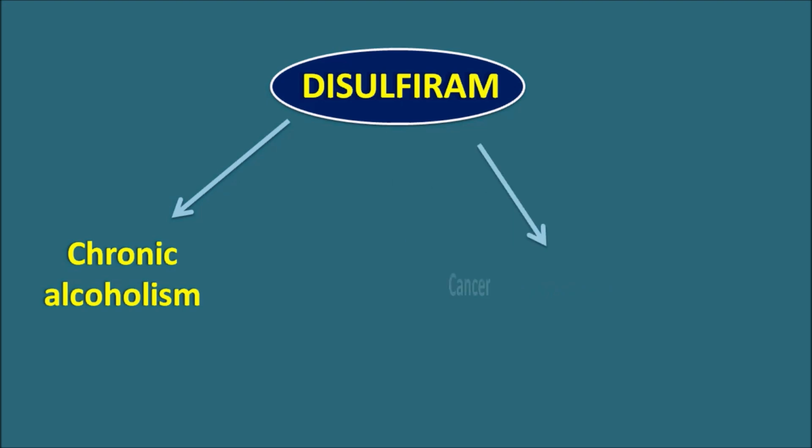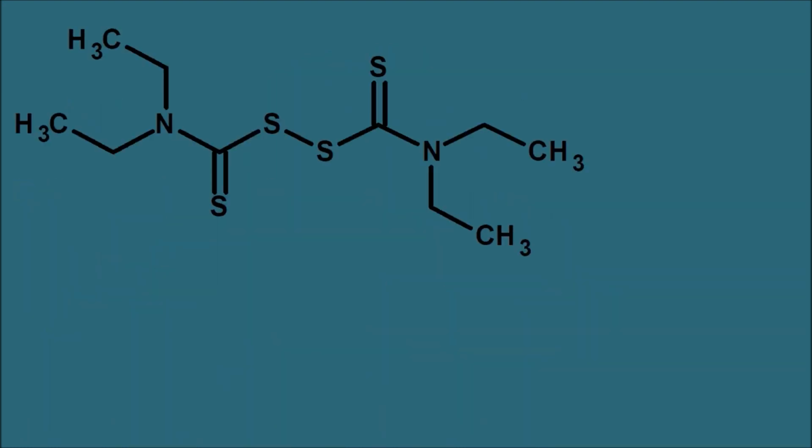Similarly, this drug shows some anti-cancer activity, but its use in the treatment of cancer is still not approved. Disulfiram is mainly used in the treatment of chronic alcoholism. So today in this video, let us see how disulfiram acts in alcohol addiction. First of all, let us see the structure of disulfiram.